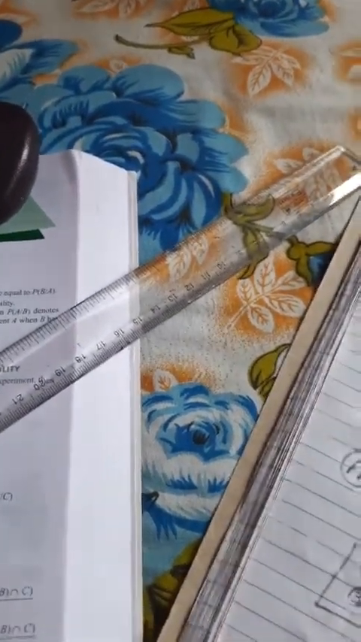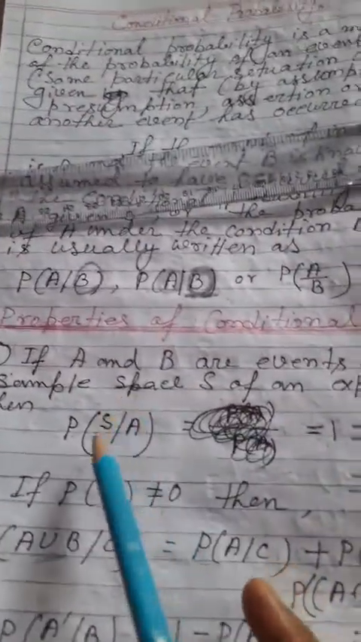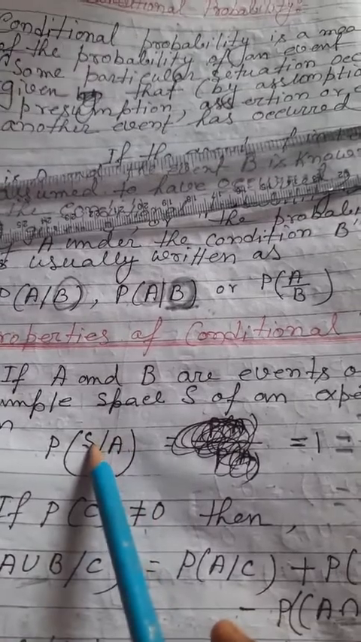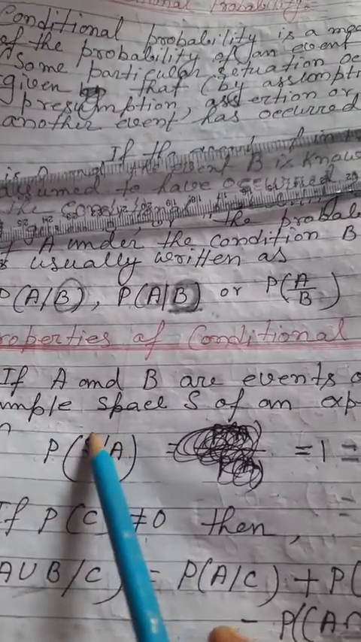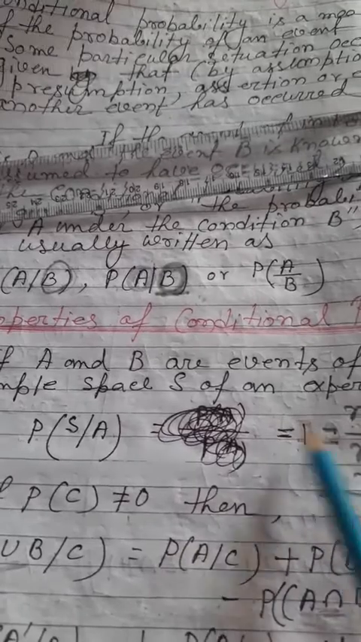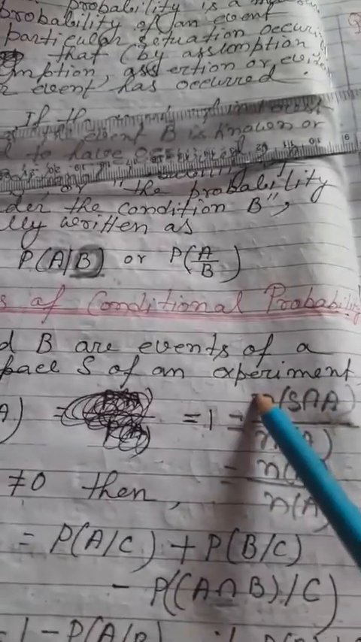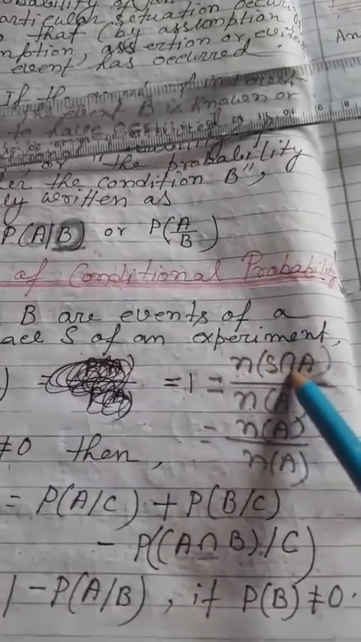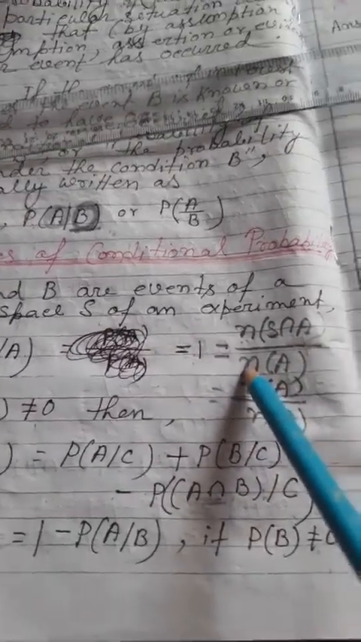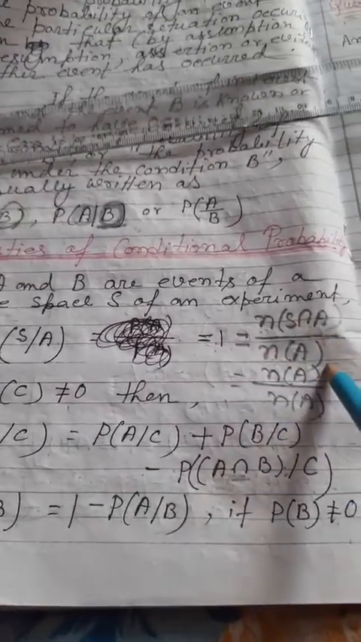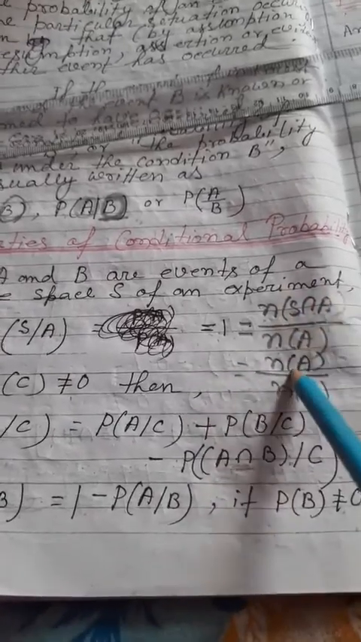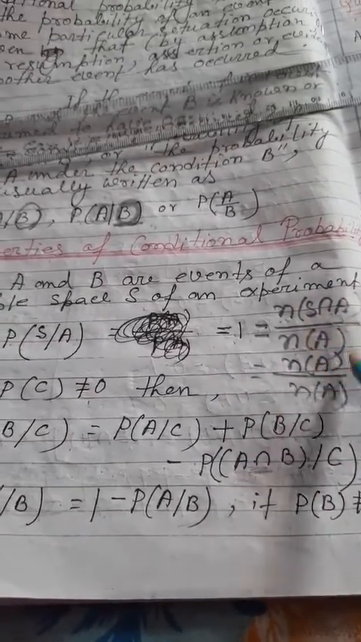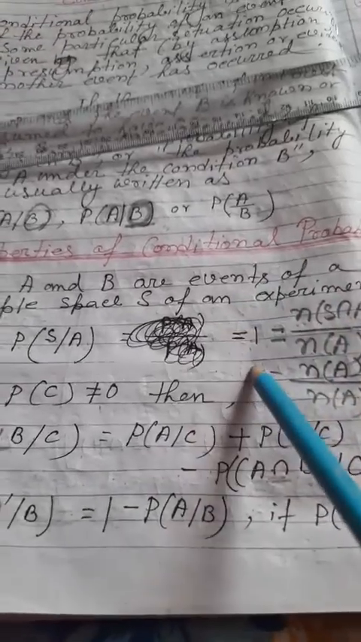Now you have to use some formulas here. Proof is not included, you only remember the formula. Probability of S given A, where S is your sample space, is equal to 1. Why? Because you take the outcomes of S intersection A by the outcomes of your sample space A. S intersection A means A by A, cardinal number of A by cardinal number of A, which is equal to 1.